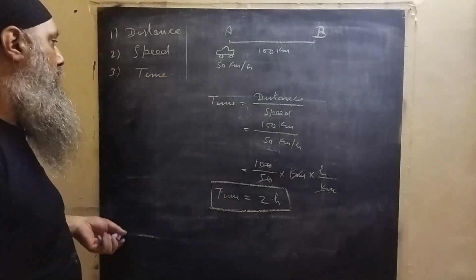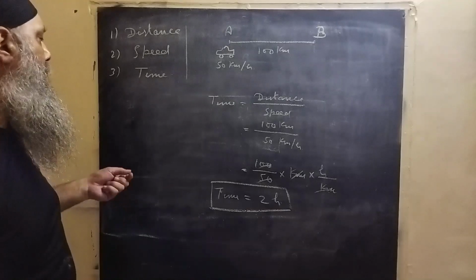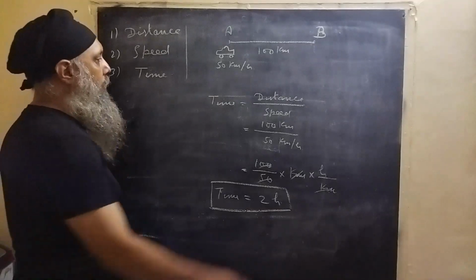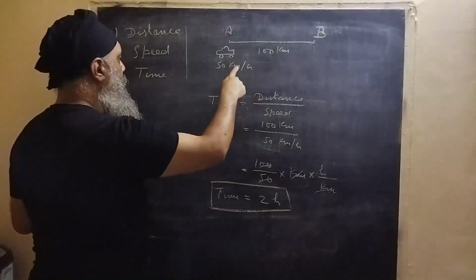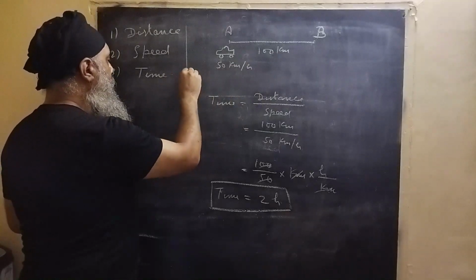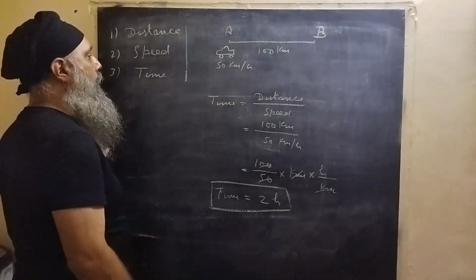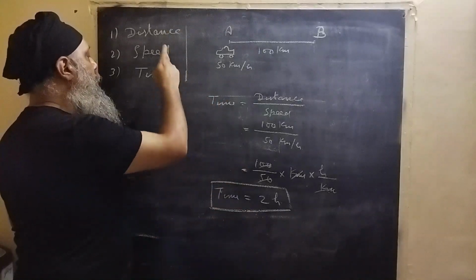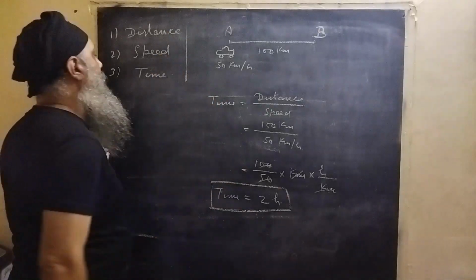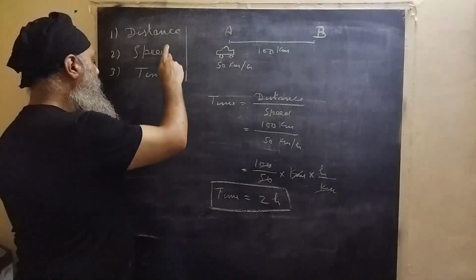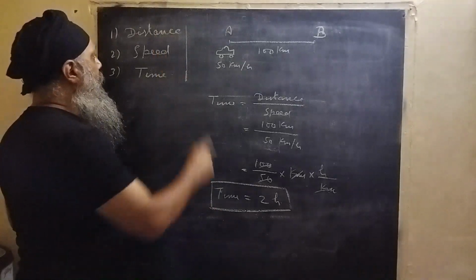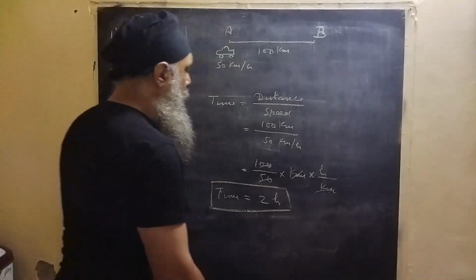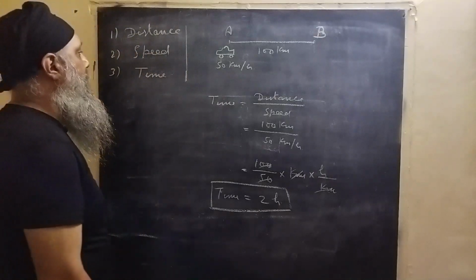So this is how you can find it out. What was given to us: the distance and the speed, and we found the time. In the same way, if any two things are given, we can find the third one. Like if distance and time are given, you can find the speed, and if speed and time are given, you can find the distance. So all the formulas are with you.